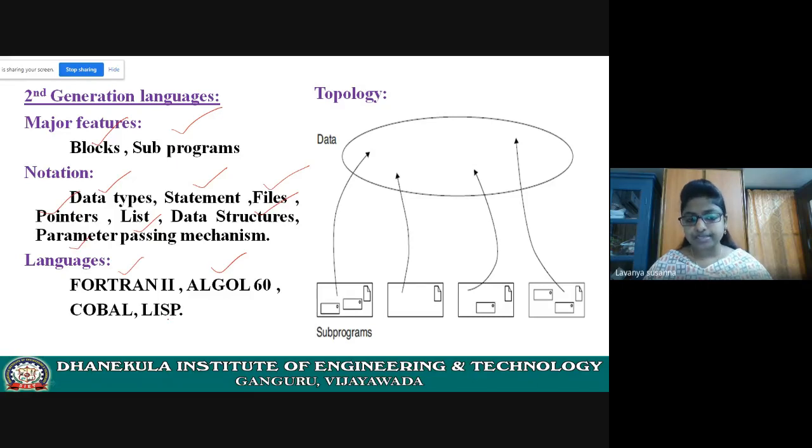See, Lisp means list processing. Lisp, L-I-S-P, list processing. In this language, pointers are introduced.